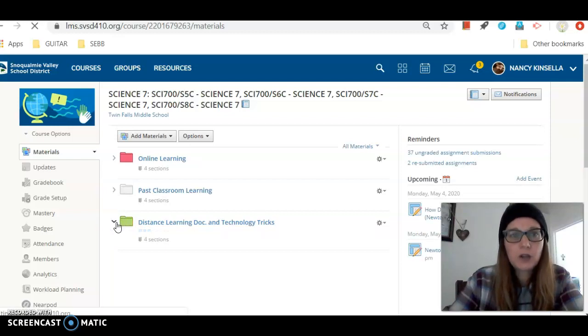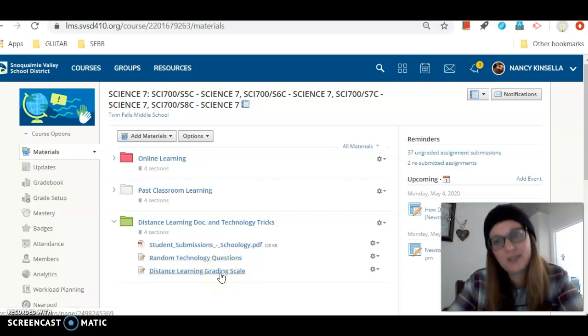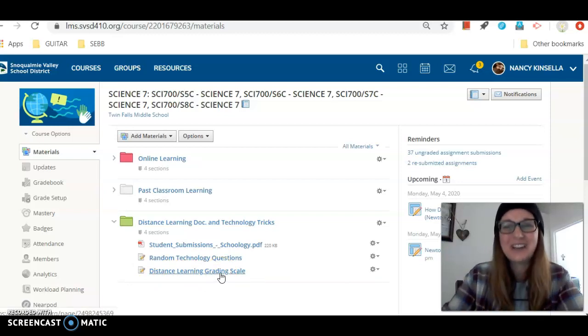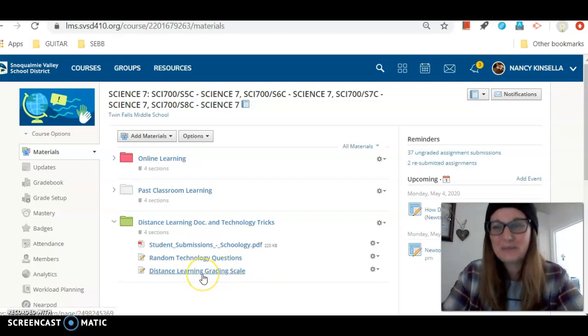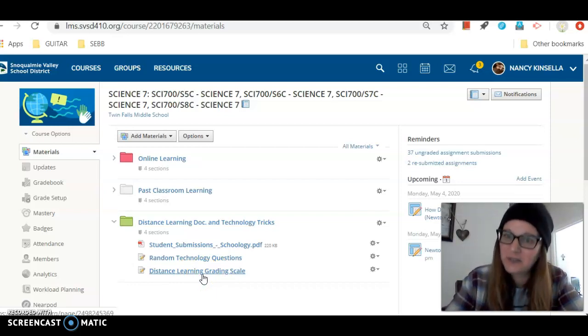Some of you are stating that you're having trouble uploading assignments. In here, student submissions. In here, I've started just a random technology question type thing, distance learning grading scale. So this changes a bit if I'm using a rubric. Of course, like this week, we're using a rubric. So this is for a 10-point scale. The rubric is embedded with Schoology, so it'll be a little bit different. But anyway, there's this resource for you.